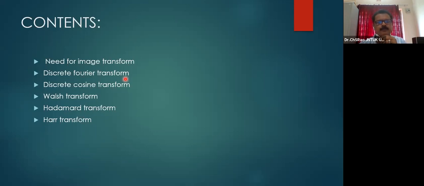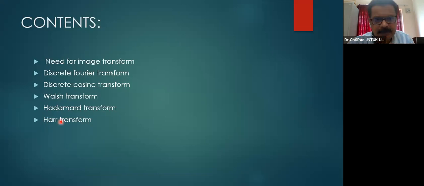The reason is the information, and listen carefully, the information and the kind of energy that is being distributed among the transform coefficients of a particular signal are almost the same. You name a DFT, you name a DCT, you name Walsh transform, you name Hadamard transform, or you name Haar transform. The information content and the energy content present in the signal you are interested in representing.